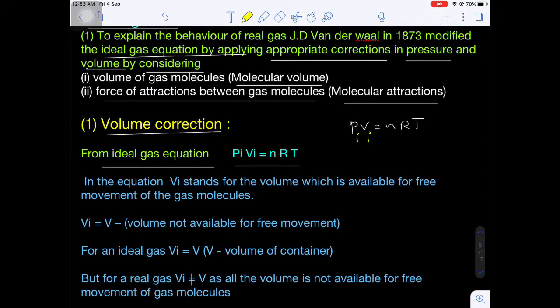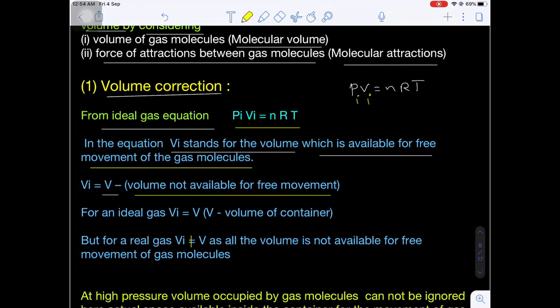In this equation, Vi stands for the volume available for the free movement of the gas molecules. Generally, the volume of a gas is nothing but the empty space, free space available for the free movement of the particles. Total volume of the container will be V, and I am subtracting the volume not available for the free movement.